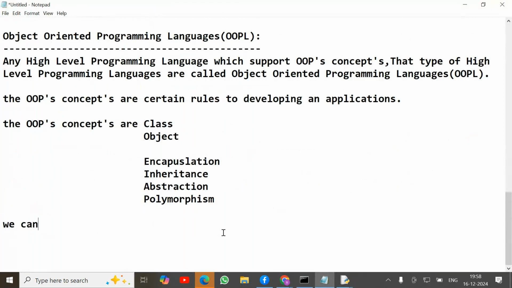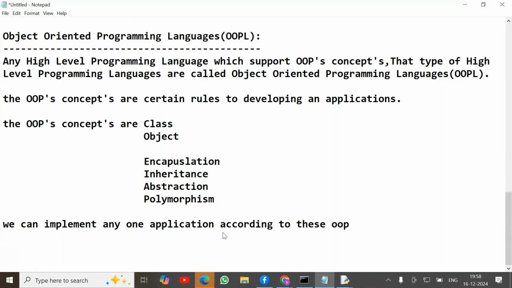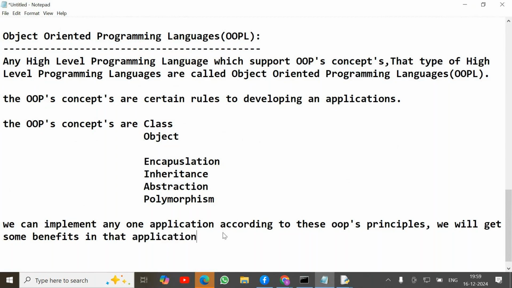Okay, next observing very clearly, we can implement any one application according to these OOPS principles. These OOPS principles, we will get some benefits in that application. The benefits of OOPS concepts are